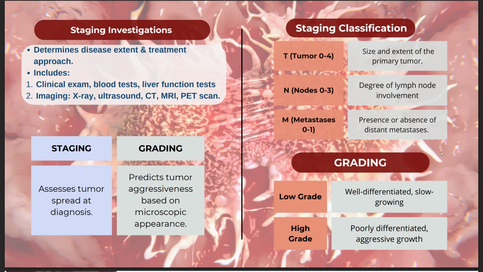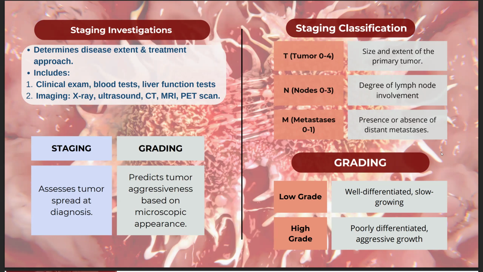So to complete the staging, a series of diagnostic investigations are performed. One, clinical examinations, to evaluate signs of local and systemic spread. Two, laboratory tests, which include CBC or complete blood count and liver function test to assess organ involvement or dysfunction.